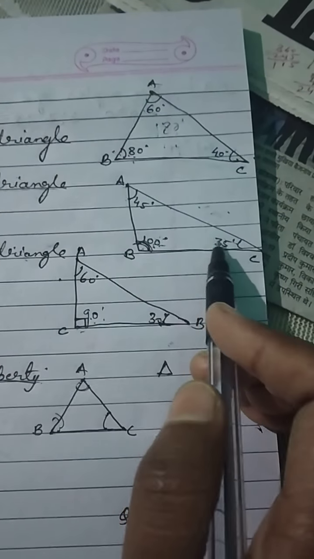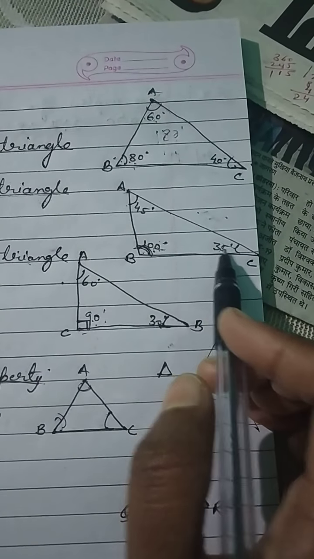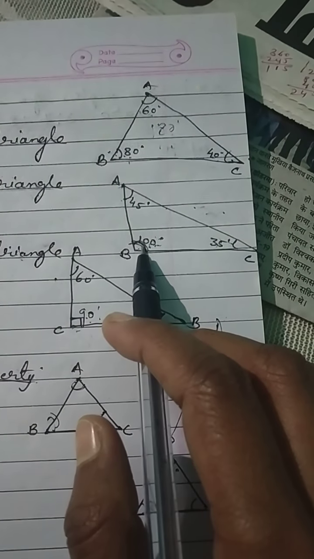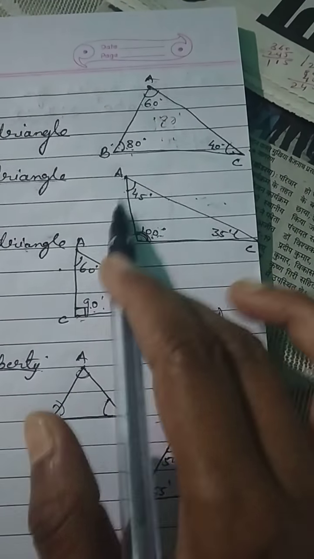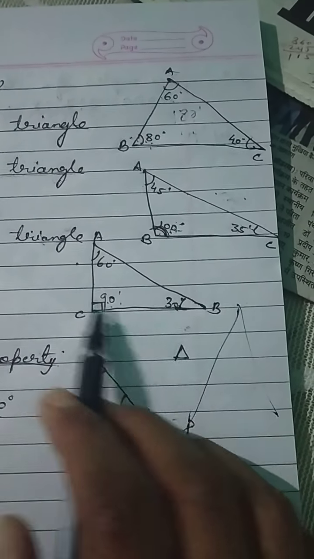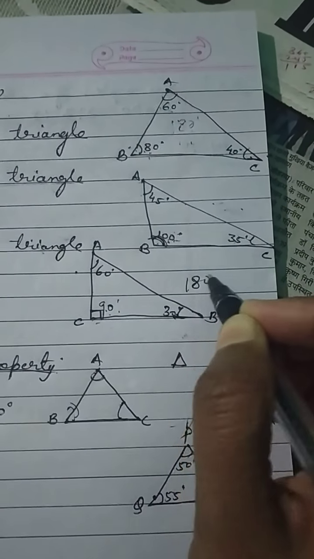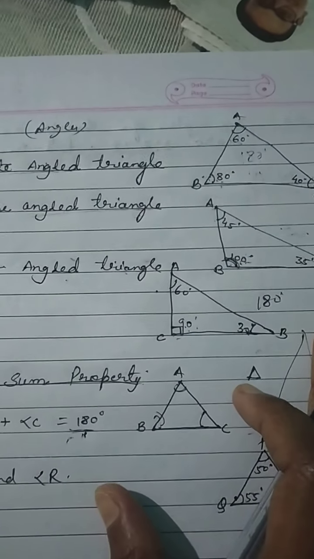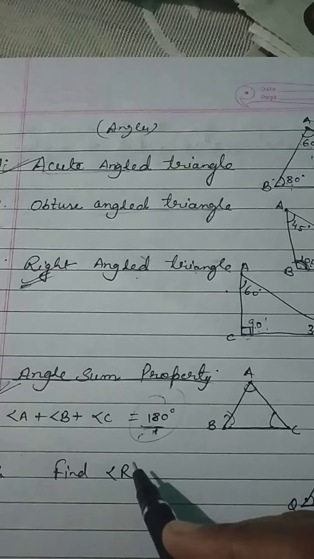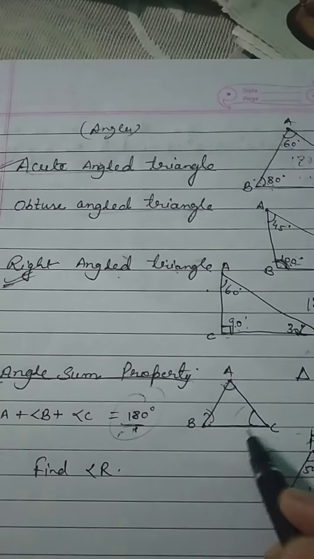Here also 45 plus 35 will be equal to what? 80 degree and plus 100 degree, 180 degree. In this triangle also 90 plus 60 plus 30, which is equal to 180 degree. So in any triangle, the sum will be always 180 degree. What sum? Sum of its angles.